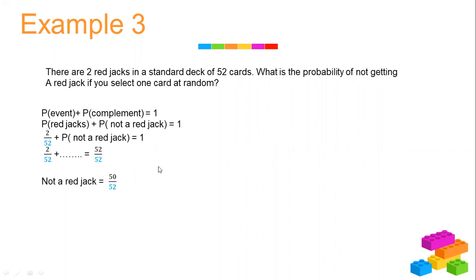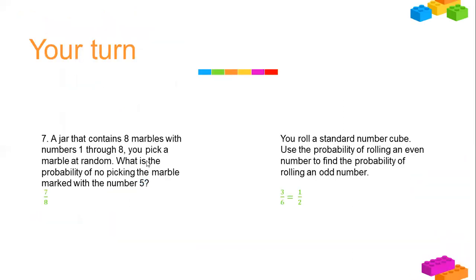So as you can see here, the probability of the event plus the probability of the complement equals 1. So the probability of finding red jacks plus the probability of finding the card that is not a red jack equals 1. 2 over 52 is the probability of finding red jacks, plus the probability of finding the card that is not a red jack equals 1. And the total amount of cards that we have is 52 out of 52. This is the total amount of outcomes. So the cards that are not red jacks are 50 out of 52.